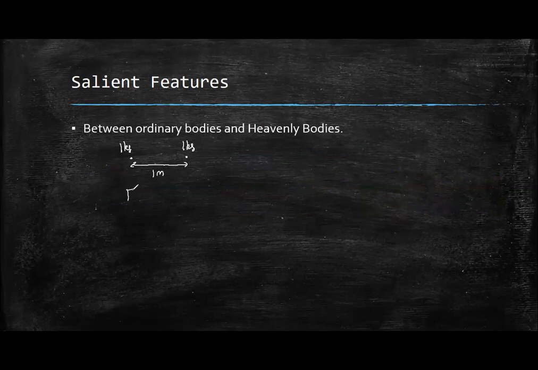So the gravitational force, if you calculate, this is G into 1 divided by 1 square. So the gravitational force between them is 6.67 into 10 raised to minus 11 newtons. So as you can see, this is a very, very small force, extremely small.